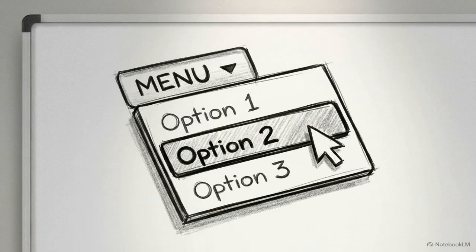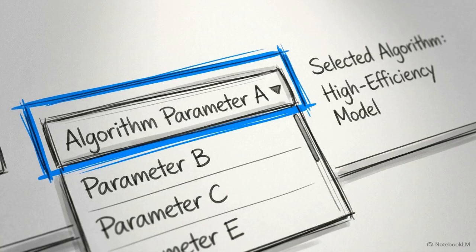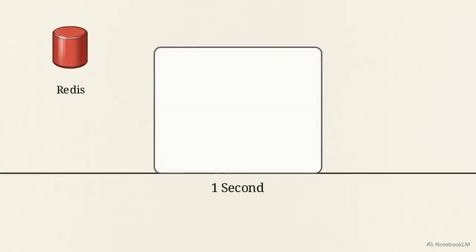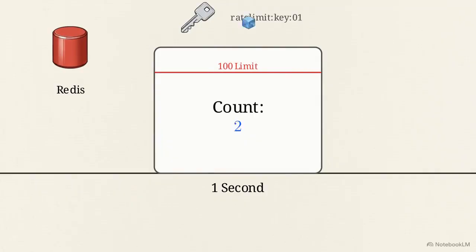With the data centralized, the next decision is the algorithm. The simplest approach available in Redis is the fixed window counter. A fixed window counter creates a database key for a specific chronological block of time, like the current second. Every incoming request increments a numerical tally on that key. If the tally exceeds the limit within that exact second, the request is rejected.